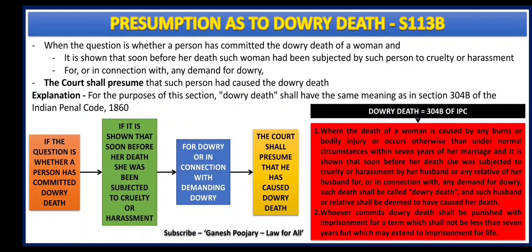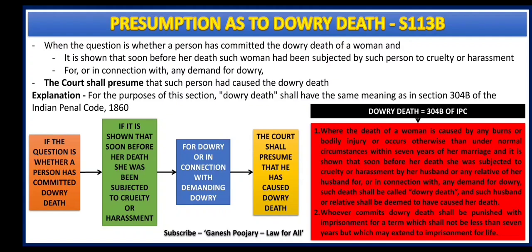is shown that soon before her death she was subjected to cruelty or harassment by her husband or any relative of her husband for or in connection with any demand for dowry, such death shall be called dowry death, and such husband or relatives shall be deemed to have caused her death. Now that's the beauty of section 304B, and from there we have to start reading section 113B.